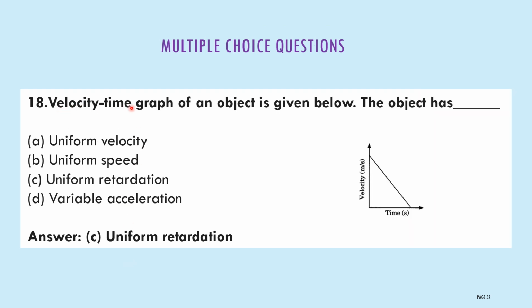Next one, velocity time graph of an object is given below. The object has A, uniform velocity, B, uniform speed, C, uniform retardation, D, variable acceleration. In the velocity time graph of an object, it will follow a uniform retardation. Therefore C is the correct answer.